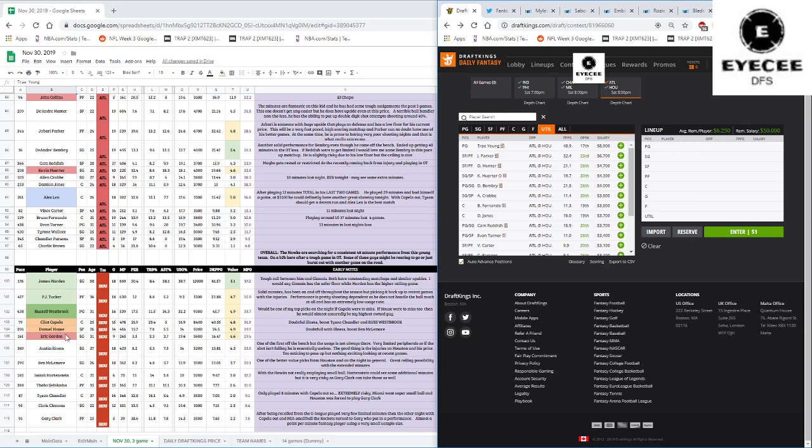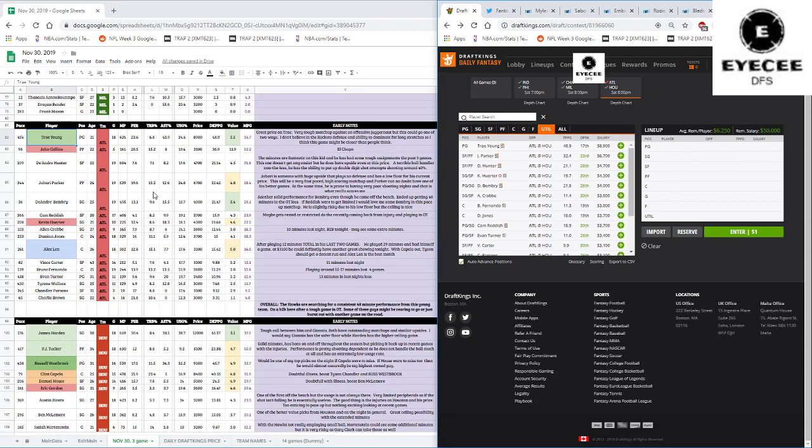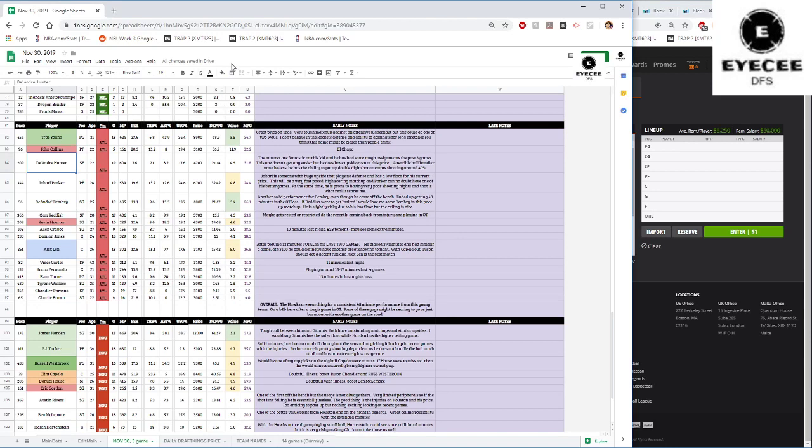Both are doubtful, so that should just make this a more scoring type of game in the first place. I like targeting a lot of guys from the Rockets in particular, but from the Hawks, Trey Young would have to be one. Hunter, slight interest in him. The price is slightly elevated. If Reddish is going to be playing, then I don't know how much I like Hunter, but I have a feeling Reddish might be held out because it's a back-to-back and he was injured before coming into last night's game.